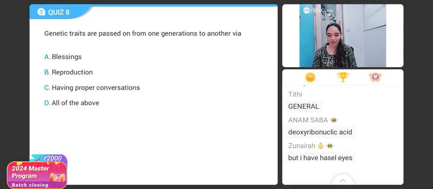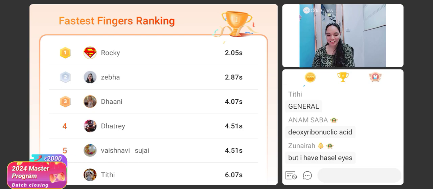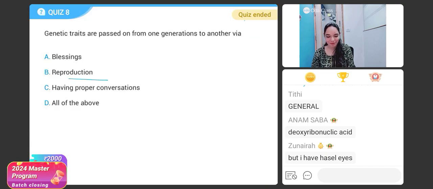Genetic traits are passed on from one generation to another generation via: through blessings, through reproduction, by having proper conversation, or all of the above. Good job. And the correct answer for the question is option B, reproduction.